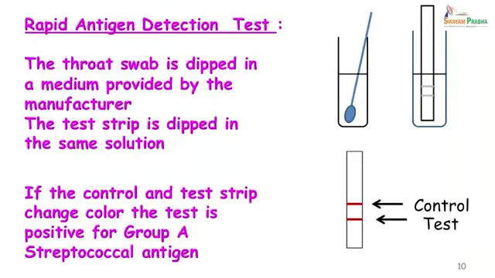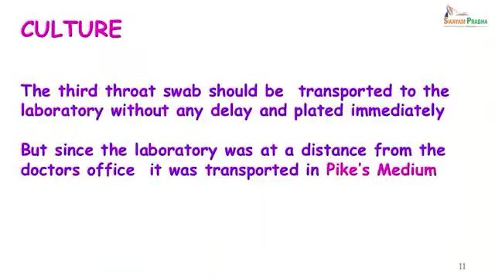A little word about the rapid test for antigen. This is a very specific test, but not so sensitive, and therefore, it becomes necessary to also cultivate the organism. The third swab should be transported immediately to the laboratory and plated immediately, but in the case of Aisha's pediatrician, since the laboratory was at a distance, he had to put the swab in Pike's medium in which it was transported to the laboratory.